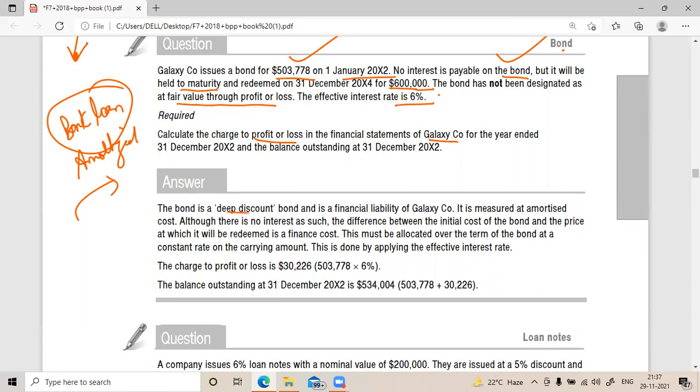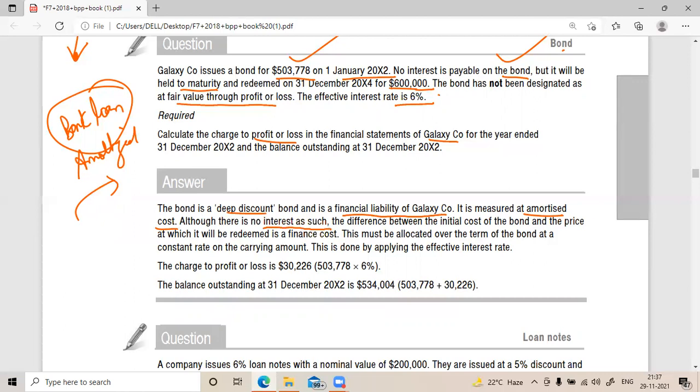So the bond is a deep discount bond. Why? Because for the 6 lakh payment that you will make, you are issuing at 5 lakh 3,000. It's a deep discount bond or not? Yes. And it is a financial liability to Galaxy company. It is measured at amortized cost. Understood? Why? Because held till maturity, although there is no interest as such.